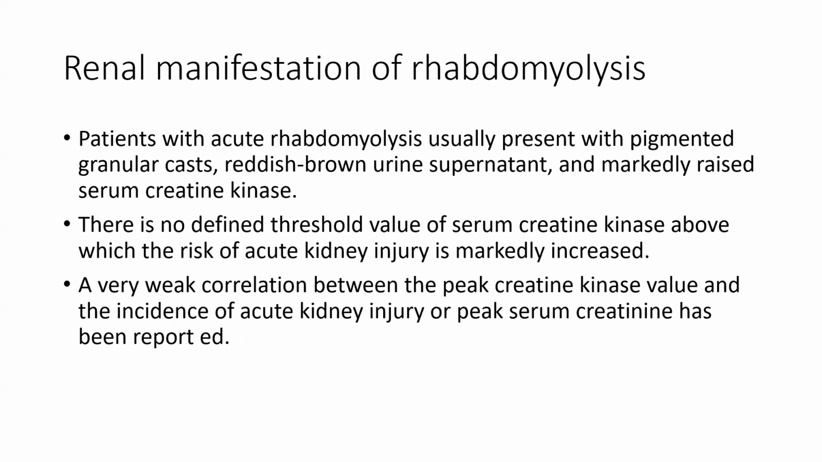Now, the renal manifestation of rhabdomyolysis. Patients with acute rhabdomyolysis usually present with pigmented granular casts, reddish brown urine supernatant, and markedly raised serum creatine kinase. There is no defined threshold value of serum creatine kinase above which the risk of acute kidney injury is markedly increased. A weak correlation between peak creatine kinase value and the incidence of acute kidney injury or peak serum creatinine has been reported.